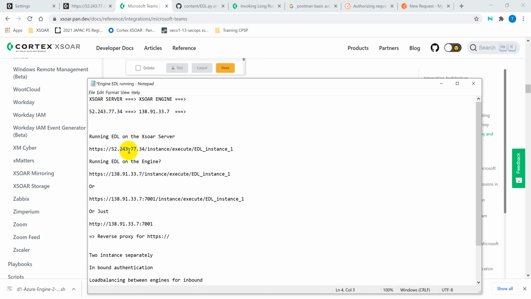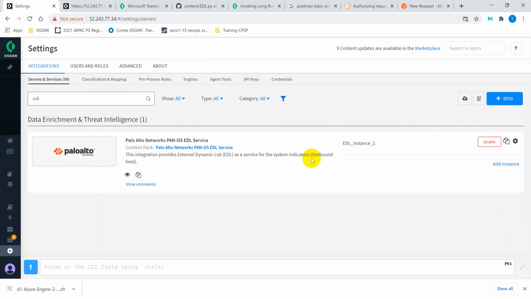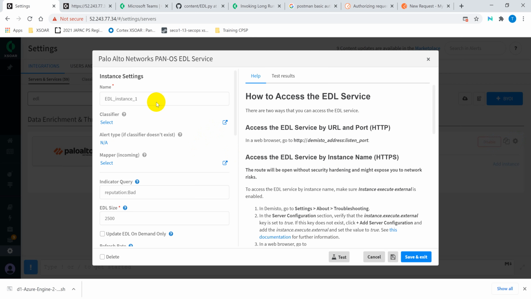Whether we go to the server or we go to the engine to collect the information. So come to the server configuration.